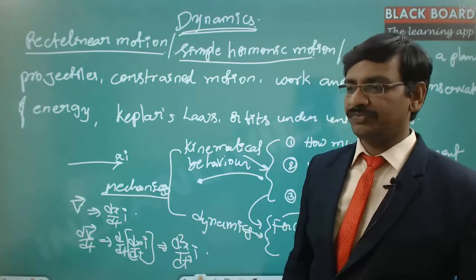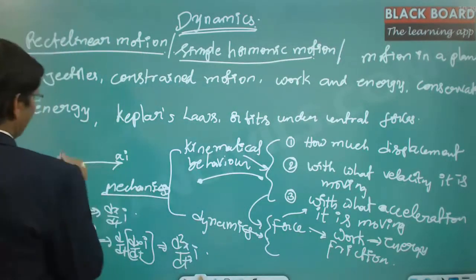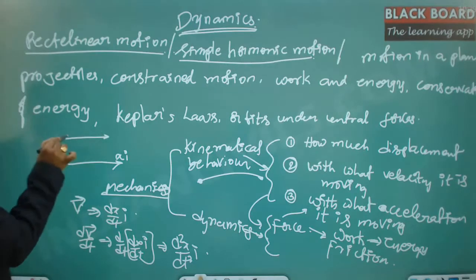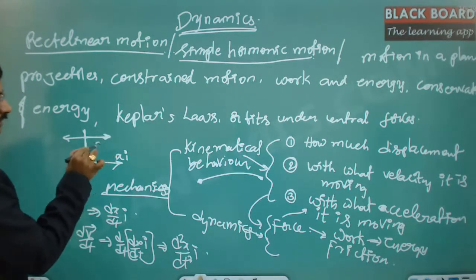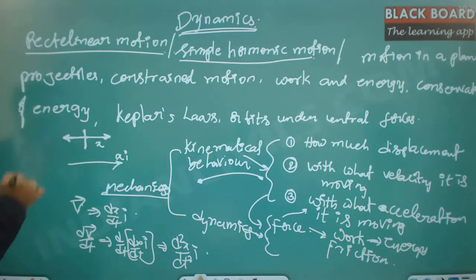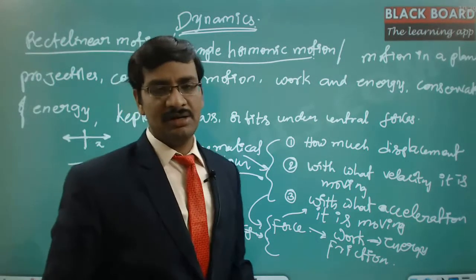simple harmonic motion. So in case of simple harmonic motion, what we are going to analyze is a particle moving forward and backward like this. From the initial position to this direction, it is a displacement of x, and in this direction it is also a displacement of x.